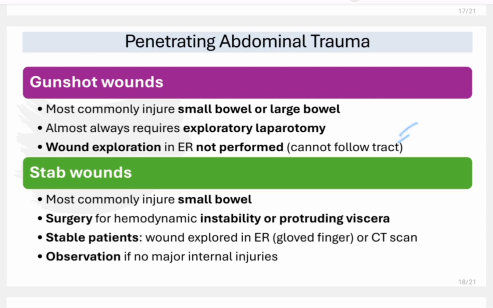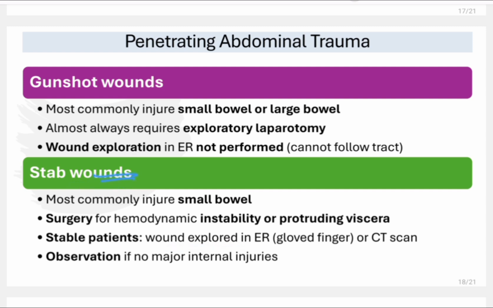So we will not use our finger to follow the tract because we can miss the finding, we can miss the extent of injury. That is why wound exploration is not performed. But in stab wounds, you can do the wound exploration because it is not that deep.